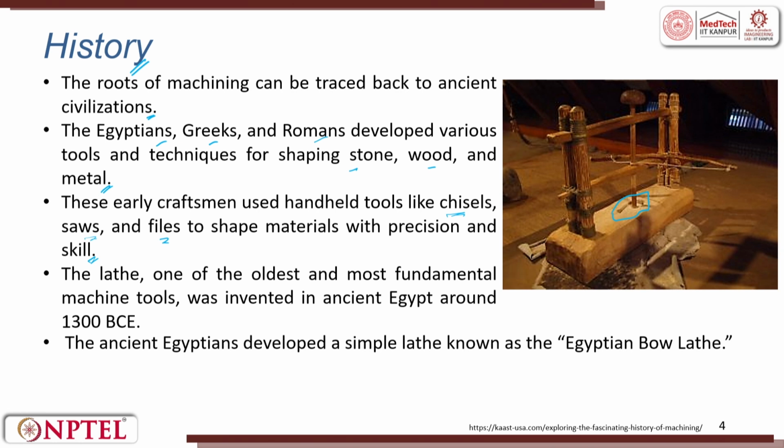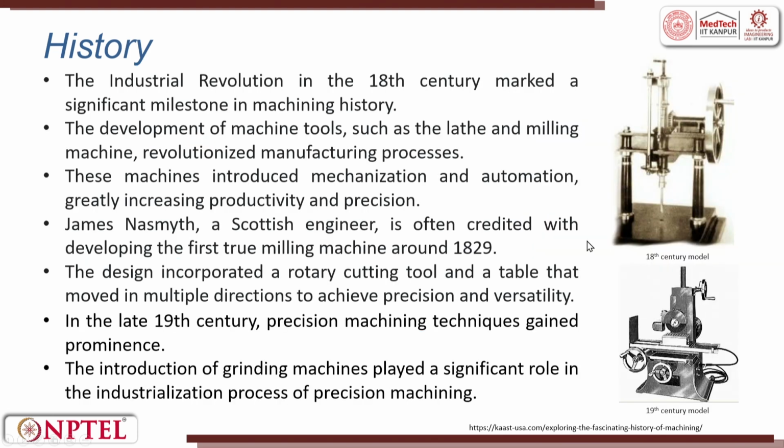This has been there. The lathe, one of the oldest and the most fundamental machine tool, was invented in ancient Egypt in 1300 BCE. The ancient Egyptians developed a simple lathe known as the Egyptian bow lathe. So, this is a bow and this is a lathe machine. Then subsequently, when industrial revolution started in 18th century, a lot of things started developing much faster, and of course, World War I, II were there. So, it demanded a lot of war front devices, piston and other things.